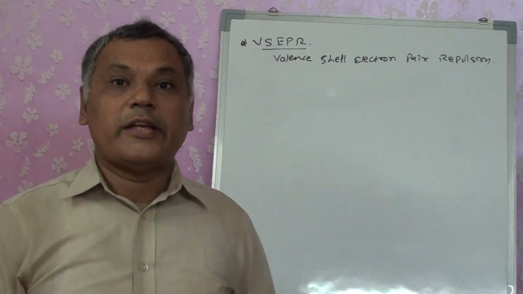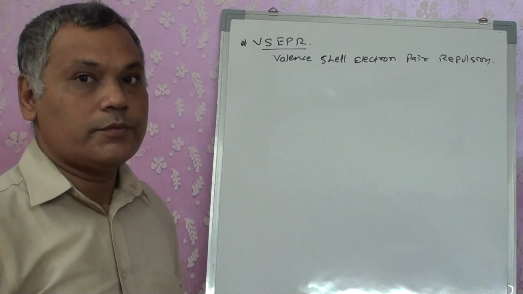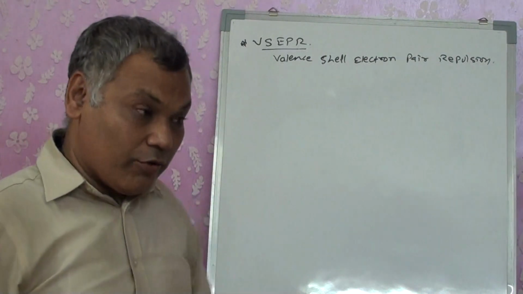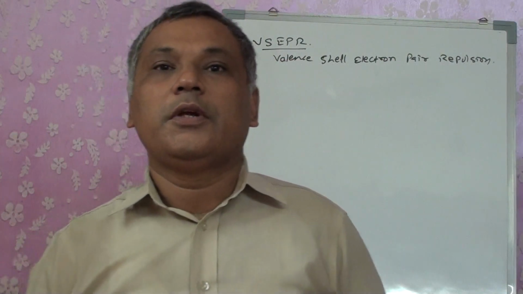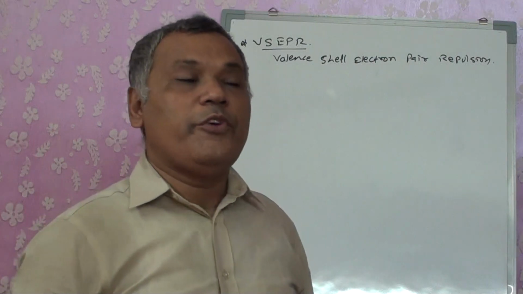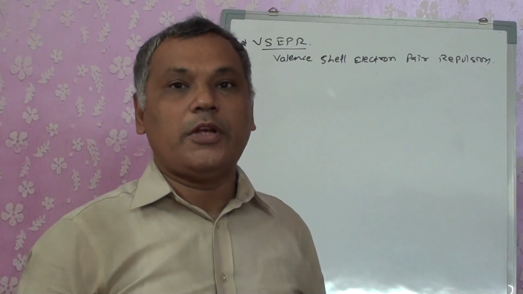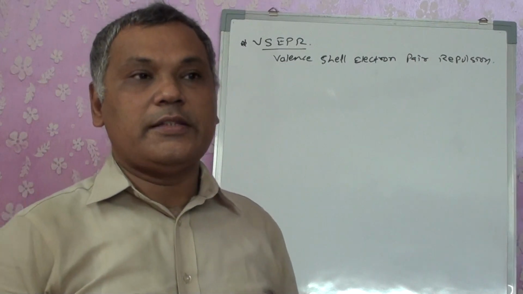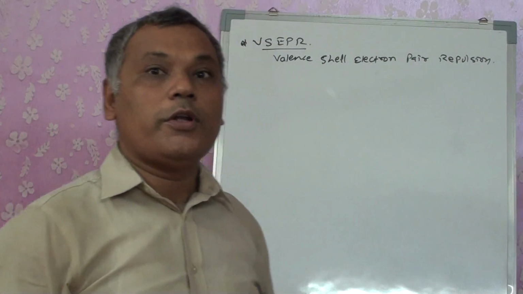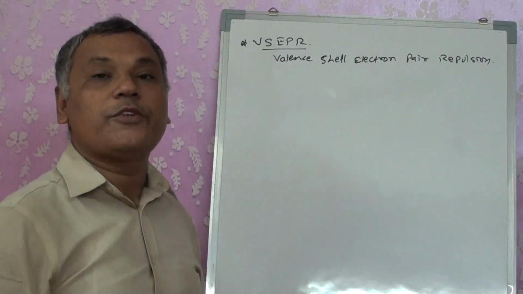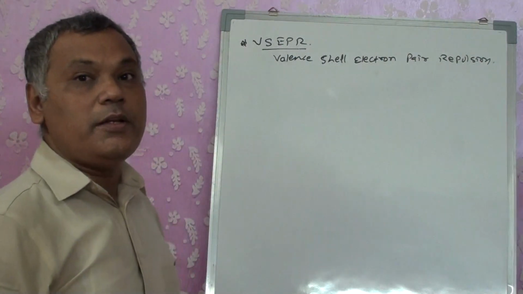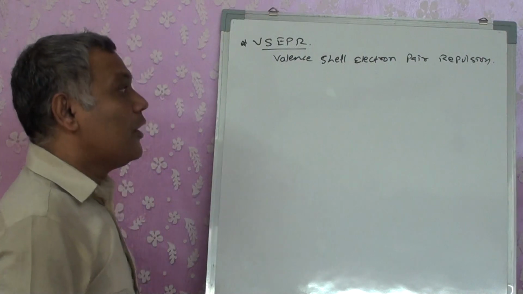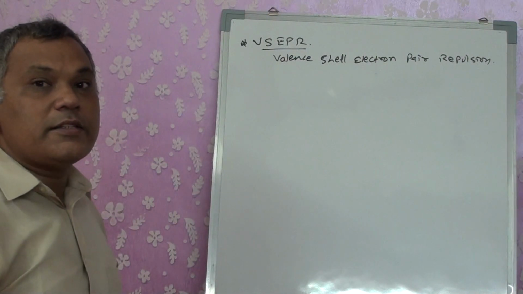They tried to explain the structures of the compounds. Why did they want to explain the structure of compounds? When we are plotting a dot structure, the dot structure has a limitation: you can't say what will be the shape of the molecules. They tried to explain with the help of valence bond theory whether the molecules have some specific shape. We will come across all the different types of shapes, right? So in this theory they wanted to explain valence shell electron pair repulsions, and to explain that they had certain postulates.